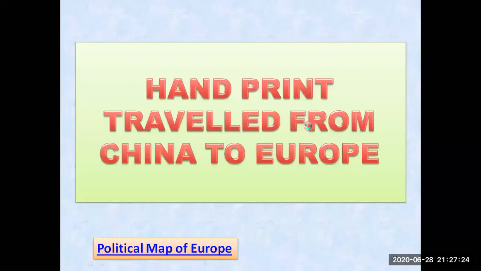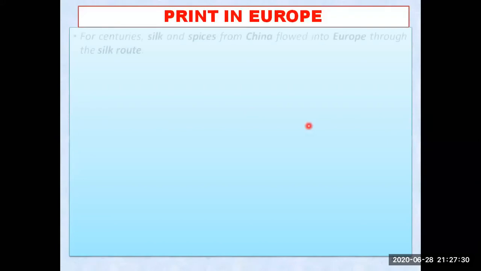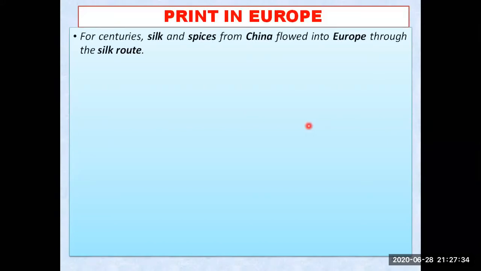So let us begin from Europe. Print in Europe. That is our new topic. For centuries, you must have learned in class 6 onwards that silk and spices from China flowed into Europe through the Silk Route.